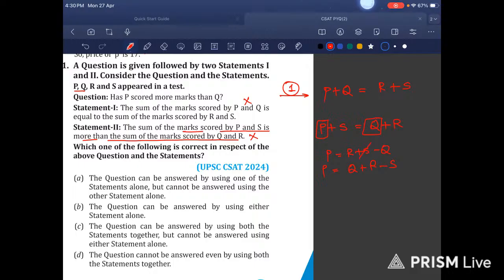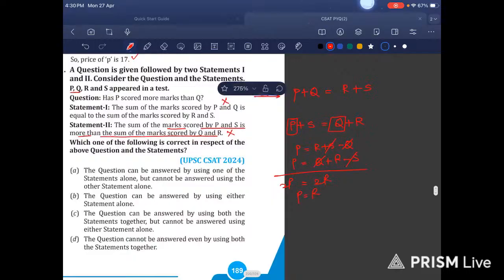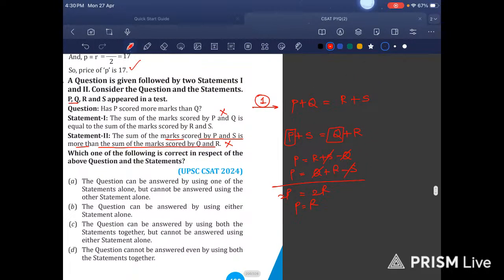That would give us what? 2P equals Q is eliminated, 2R. P is equal to R. Okay, P is equal to R. That means R Q is equal to S.